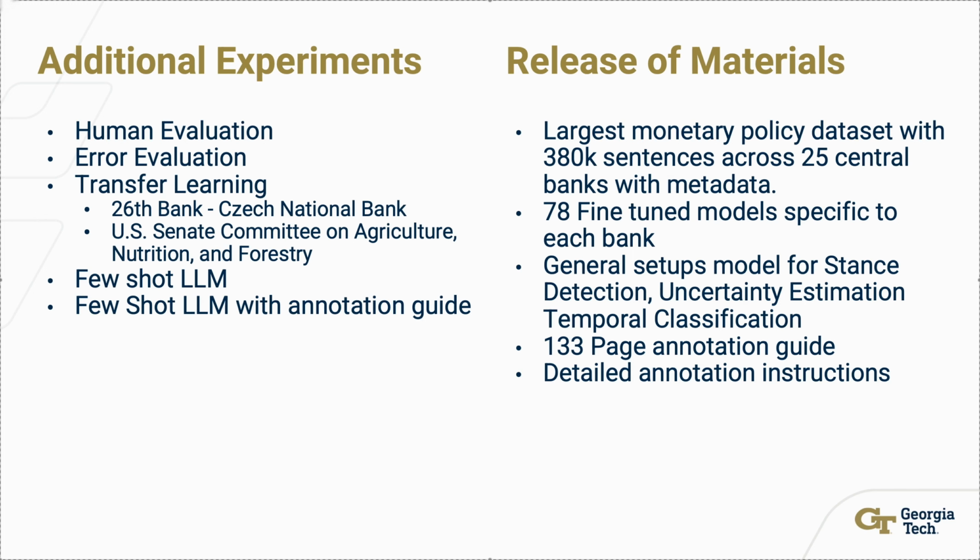For transfer learning, we extended the framework to two new contexts: the Czech National Bank as a 26th unseen central bank and the US Senate Committee on Agriculture, Nutrition, and Forestry hearings, both showing strong cross-domain generalization. Finally, we explored few-shot prompting and few-shot with annotation guides, but even with these strategies, fine-tuned PLMs still outperformed LLMs on average.